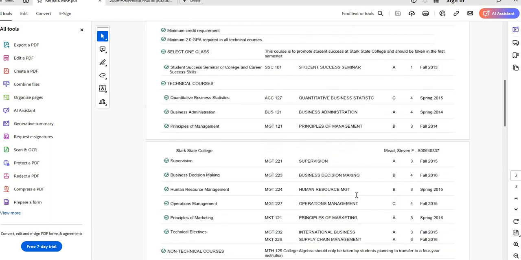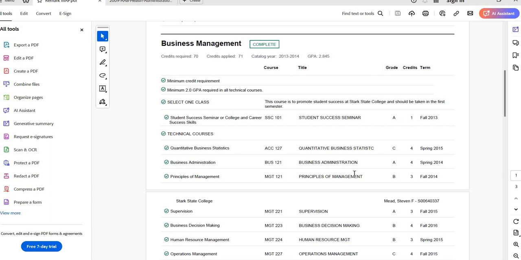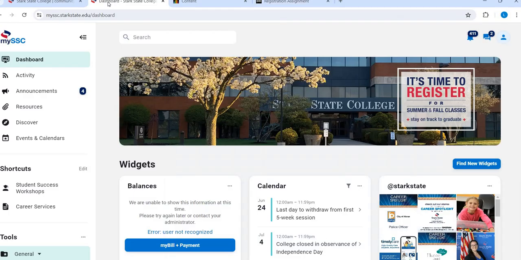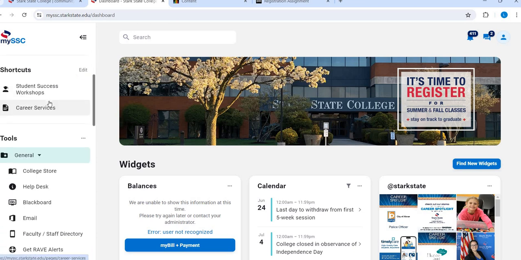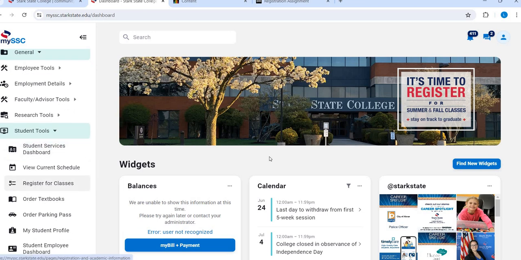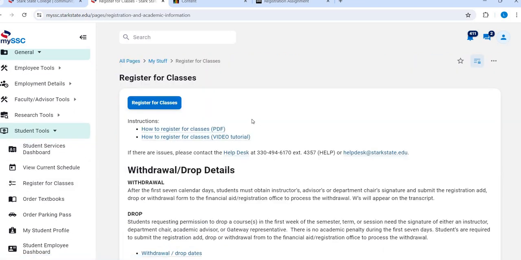So let's say as a business major, let's say business admin, I know that I have to take Business 121. To find out when this is offered, I'm going to go into the Stark State, my SSC. I'm going to go down here under Tools, where it says Student Tools, and I'm going to go to Register for Classes. Now, I know I'm not registering yet, but this is still where I'm going to go.